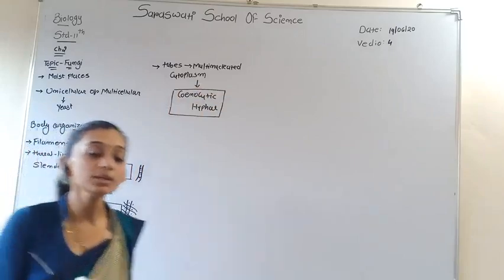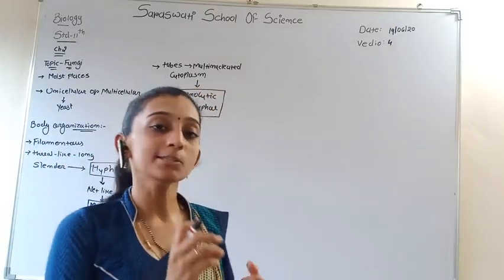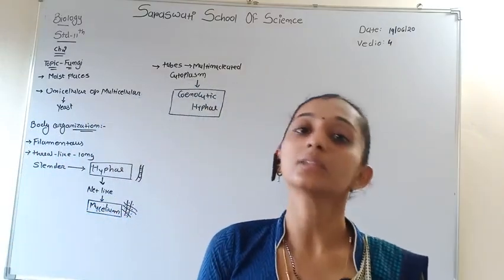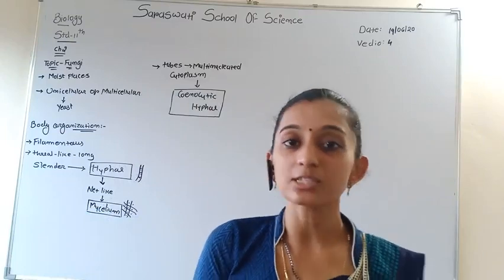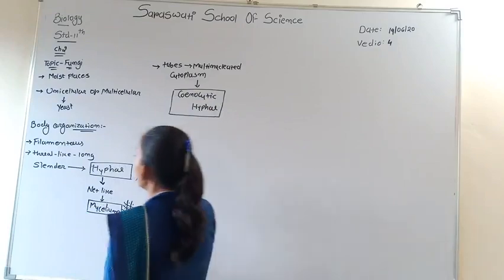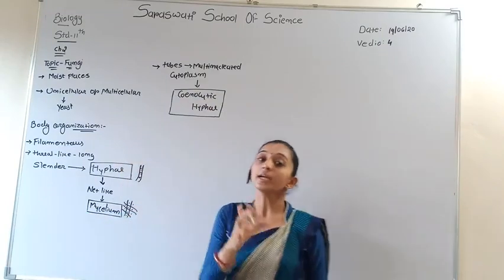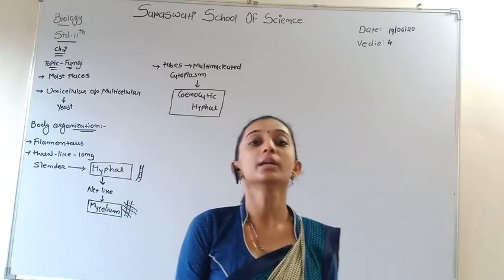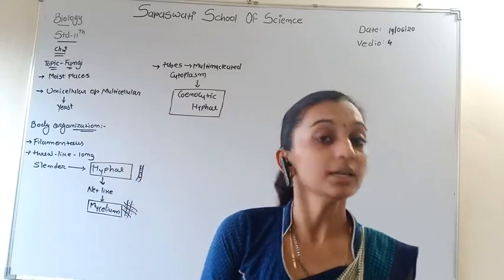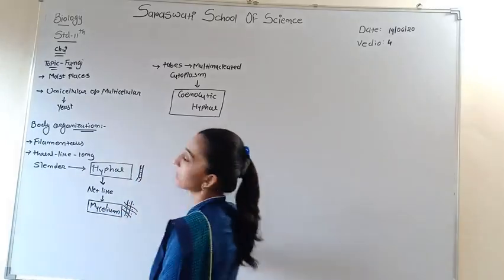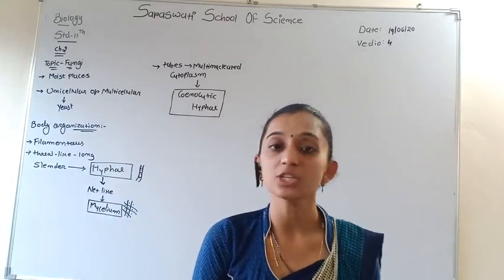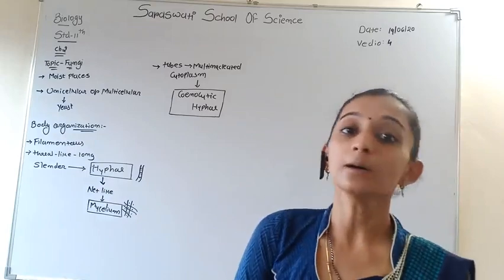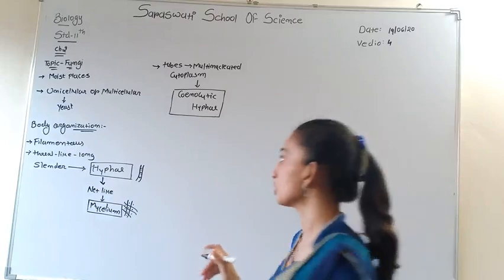So first of all, we study what hyphae is. It is a long slender thread-like structure, which is known as hyphae. If hyphae form a network-like structure, it is known as mycelium. And in some fungi, it is filled with tubes and multinucleated cytoplasm is present, known as coenocytic hyphae. These three words are very important in examination for defining the word. It is a one mark question.